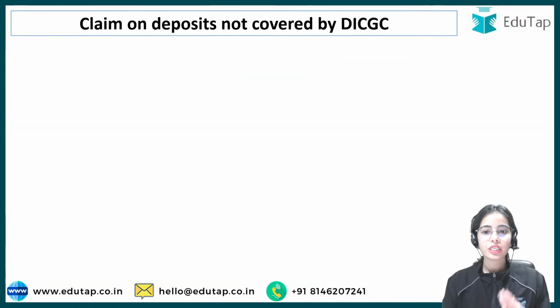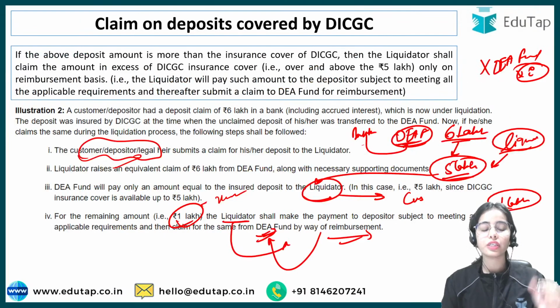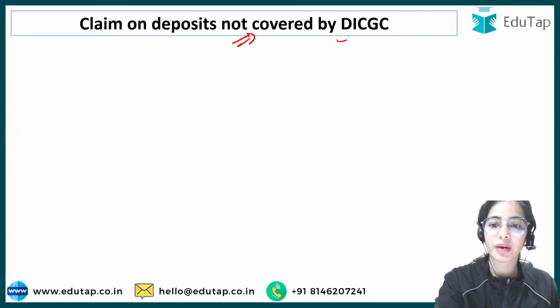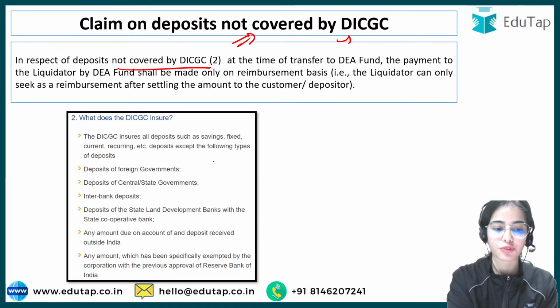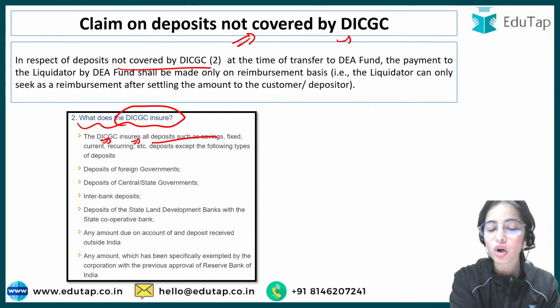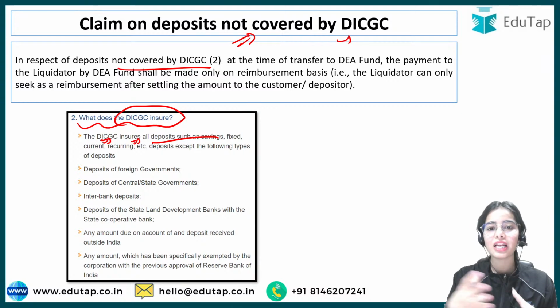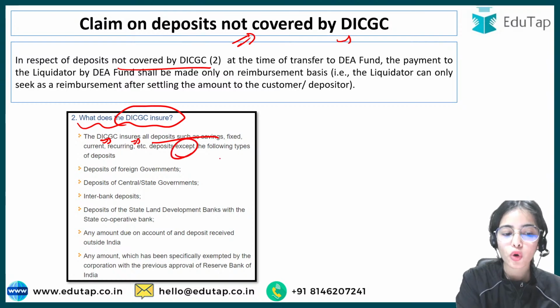Now, coming to the claim on deposits not covered by DICGC. Till now we have talked about the claim on deposits covered by the DICGC. Now coming to claim on deposits not covered by DICGC. There are some deposits that are not covered by DICGC. So what does DICGC insure? The DICGC insures all deposits such as savings, fixed deposits, recurring deposits, any kind of deposits that people have with the bank, except the following types of deposits.